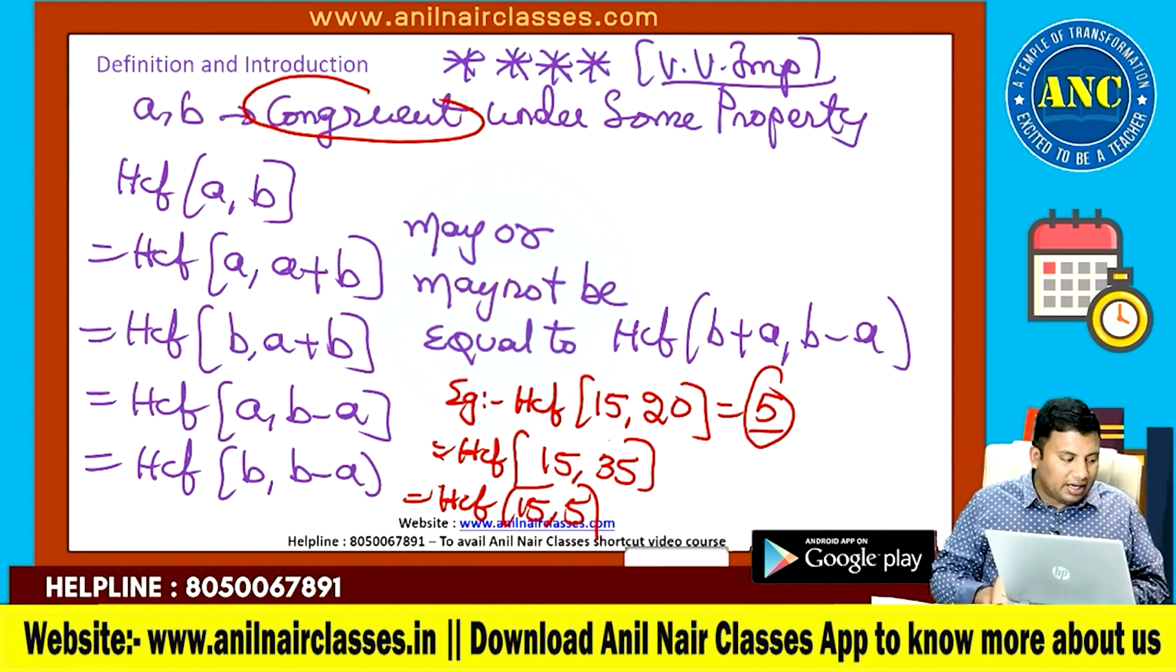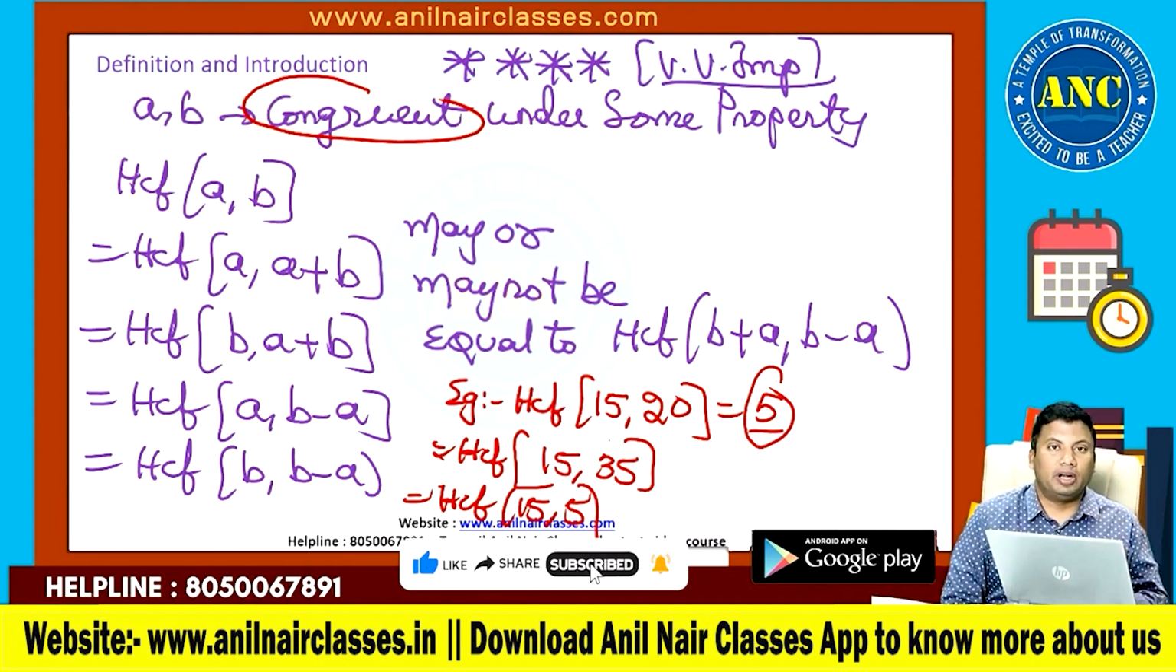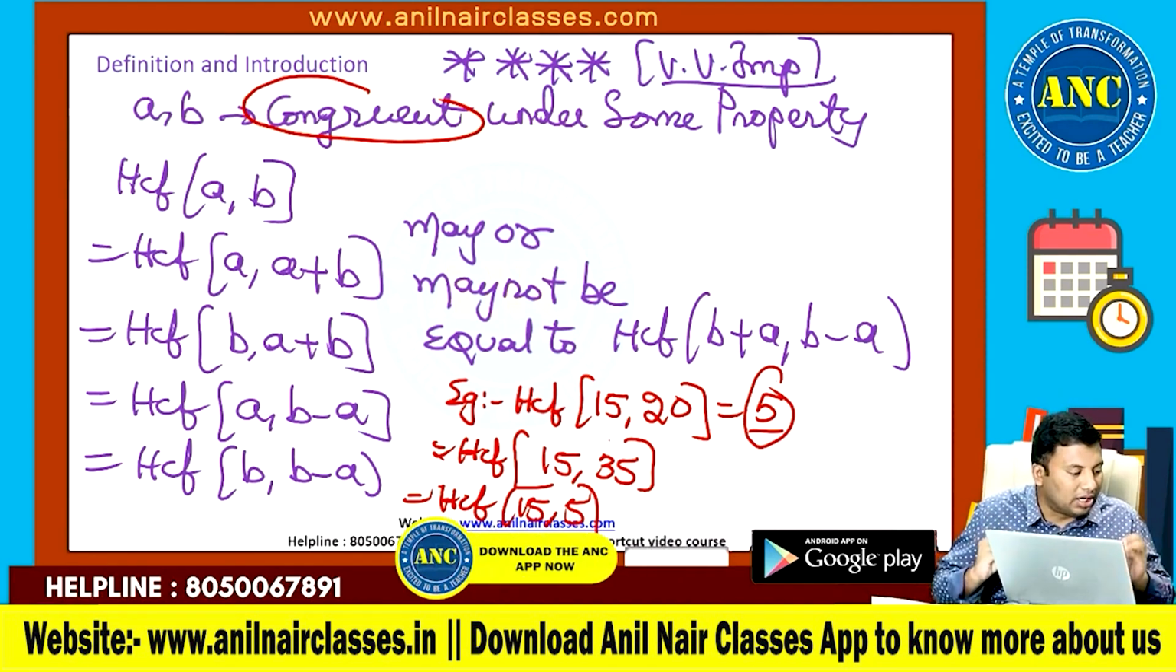I hope it is clear. A and B are congruent under some property. HCF of A comma B is the same as HCF of A comma A plus B, B comma A plus B, A comma B minus A, and B comma B minus A. Idea clear, right? Next important point. After this, we will solve a problem. Congruence modulo theorem. Is it clear?